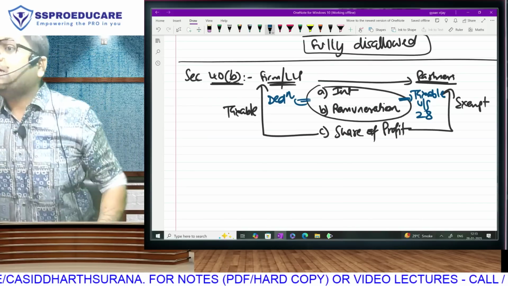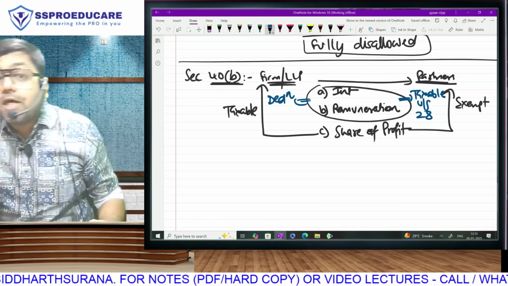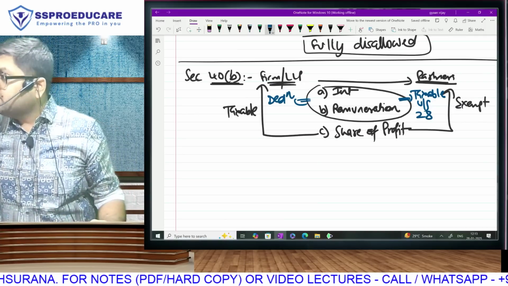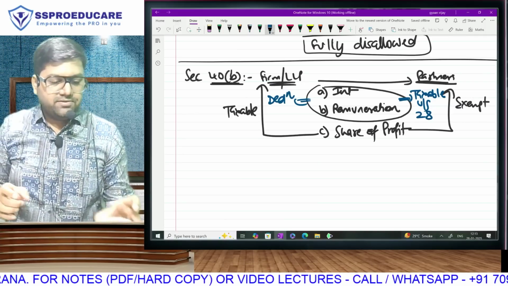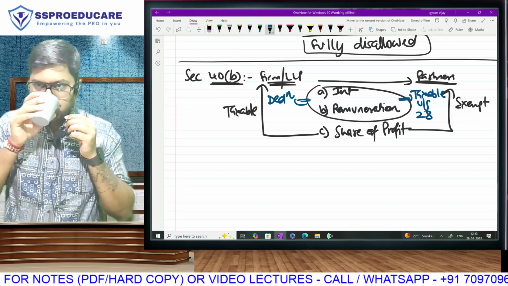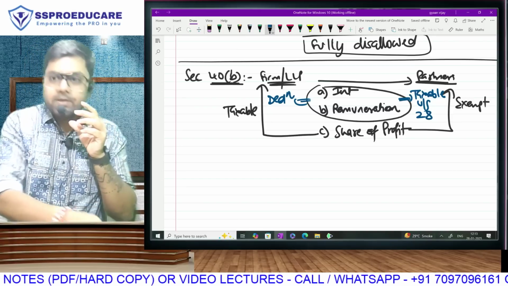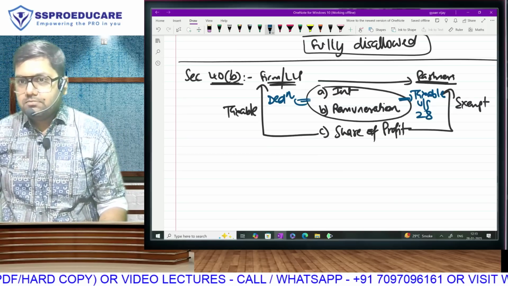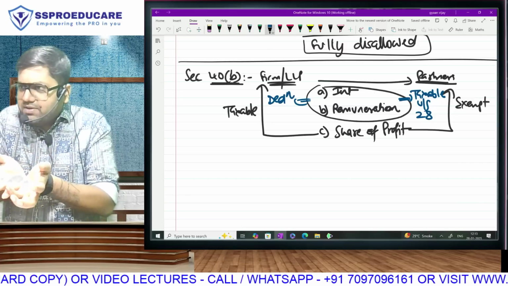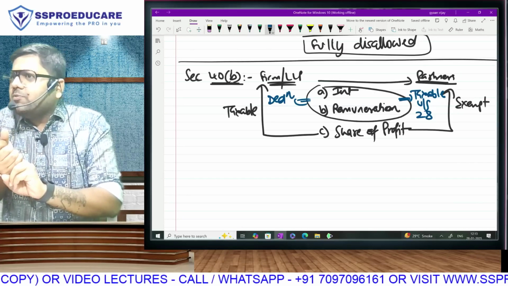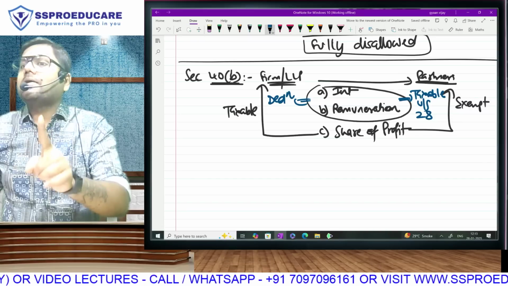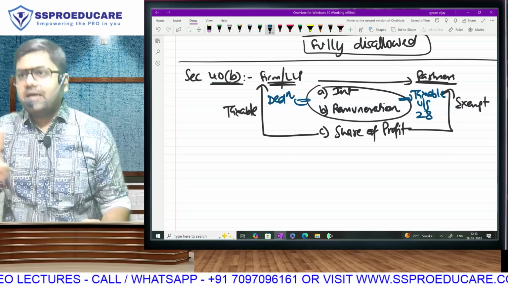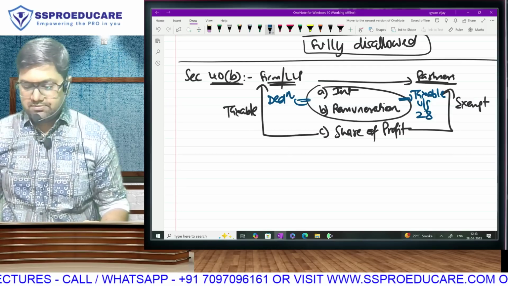Sir, firm has paid salary to partner. Salary. So it will be taxable in which head of income? PGBP. Sir, why? Because there is no employer-employee relationship. Correct? Correct? So till now, whatever we have discussed, everyone understands. Interest and remuneration, firm will take deduction, partner will pay tax in PGBP. But share of profit, firm will pay tax, for the partner it is going to be exempt.